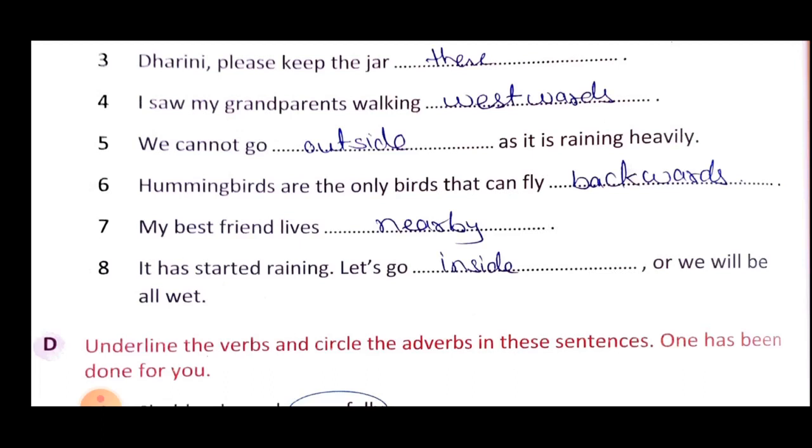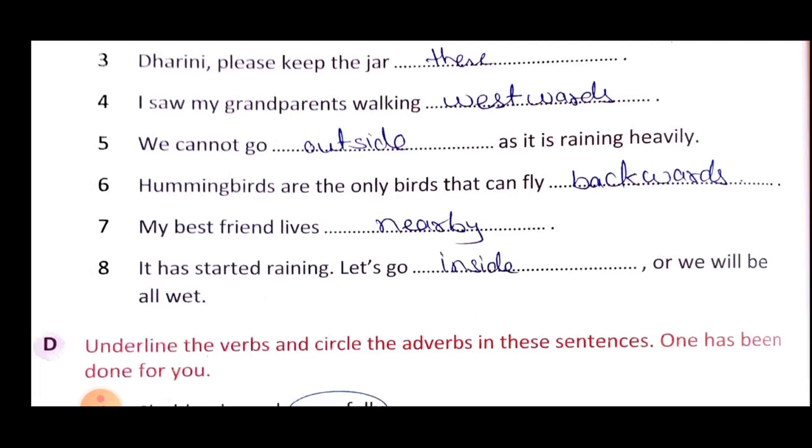Next is we cannot go outside as it is raining heavily. So going is the action, and where that action will occur or where that action is not to occur, that going is your action and you do not have to go where? Outside. So outside is your where adverb.